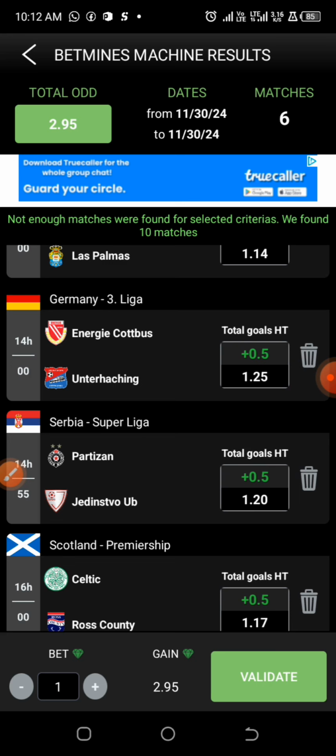You can see that despite the fact that we have an enormous amount of games today, the system was able to generate just 10 games for this particular market of first half over 0.5 goals. This shows that despite having a large number of games today, this system was able to extract games that have the high possible outcomes of first half over 0.5 goals.